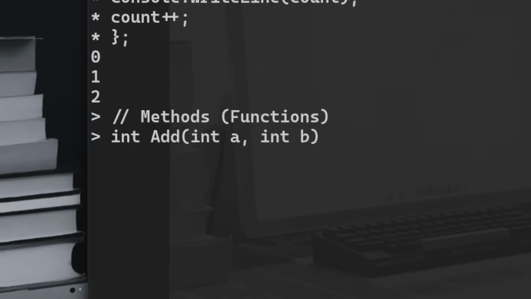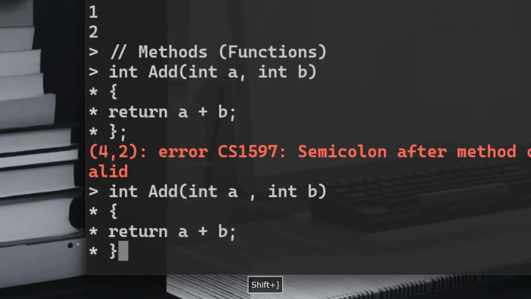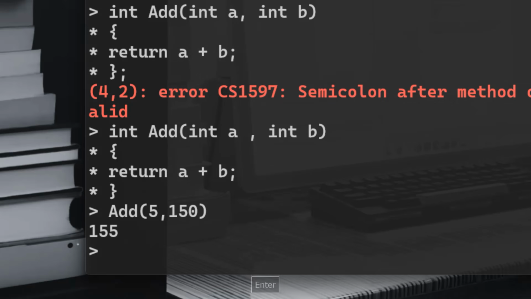Those are the inputs for my method, and what I want to do is return a plus b. The error tells me that the semicolon after the method or accessor block is not valid. Then, if you pass 5 and 150 to your method, you're going to get 155.